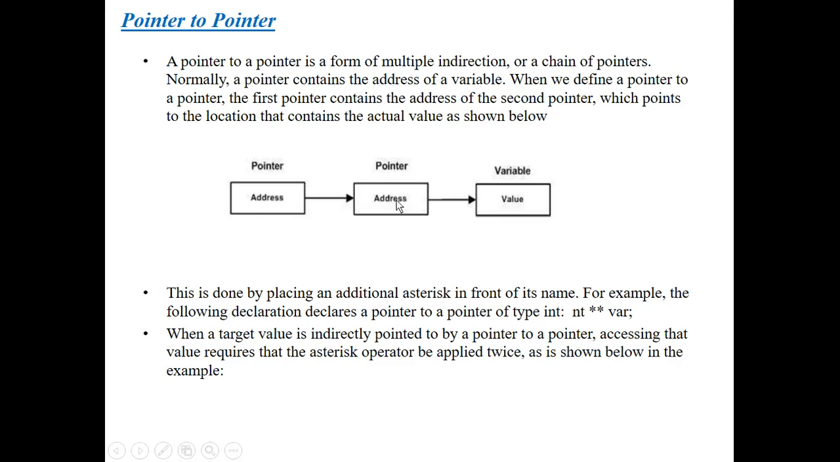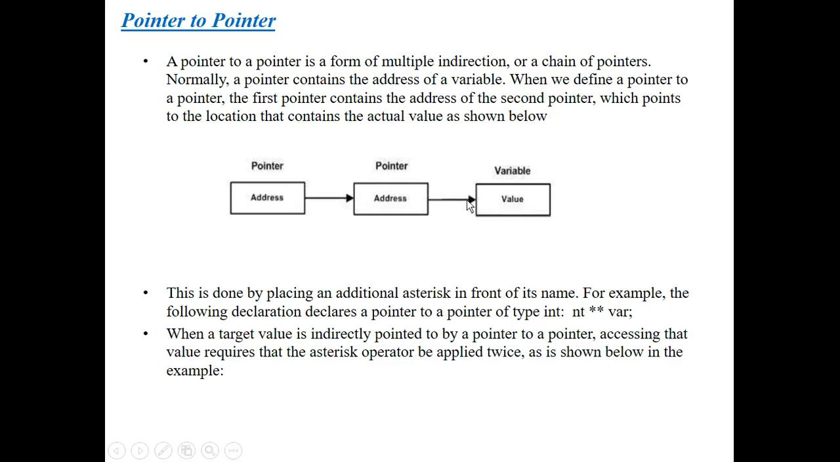Here I am just passing the address of this variable to this variable, and the address of this variable is passed to this value, and we get the value finally. By using the pointer to pointer concept, I am pointing the address of the n variable to another variable and getting the value. So this is the concept of pointer to pointer.